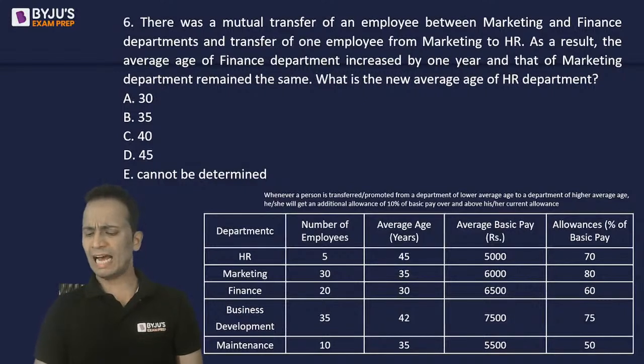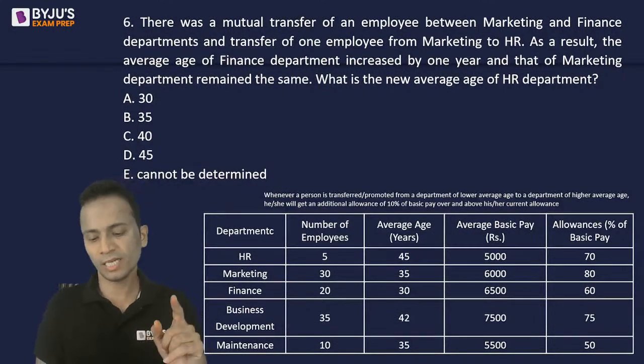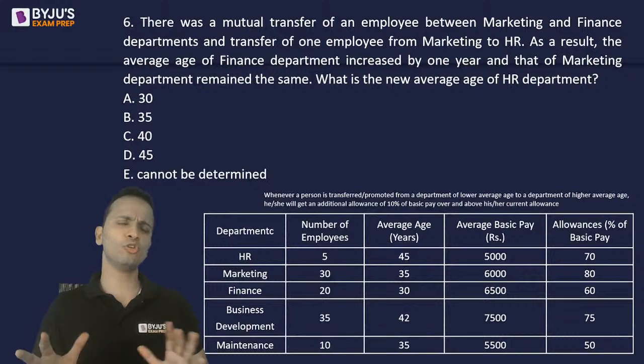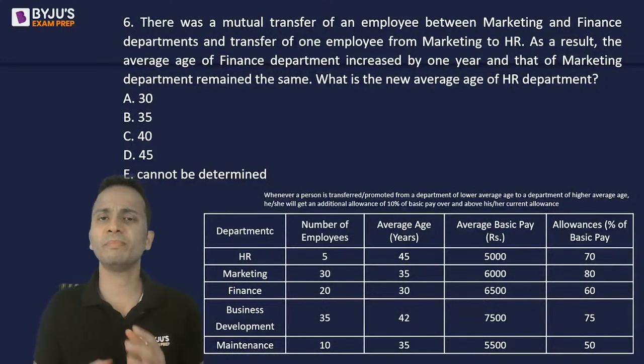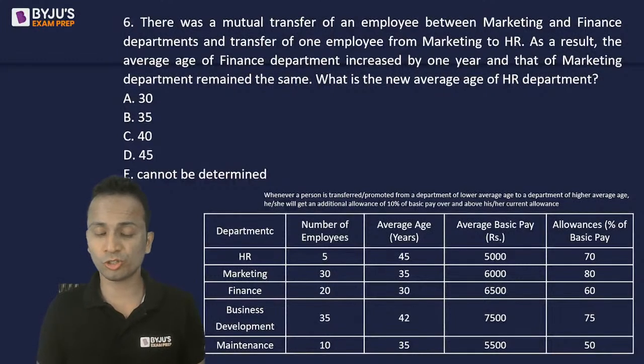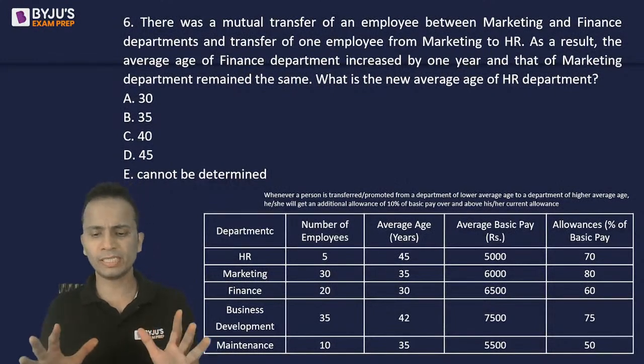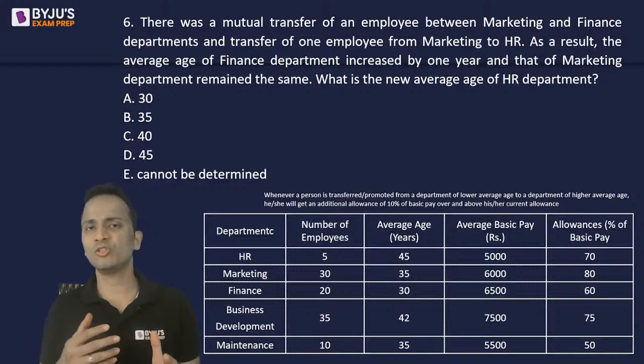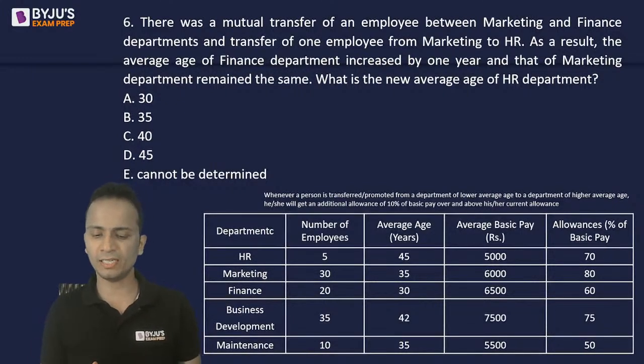If you have done averages in quant, then you must be familiar with the method using which this question can be solved. So बहुत basic type का question है. Just need to assume some variables and you will be certainly able to get the correct answer.